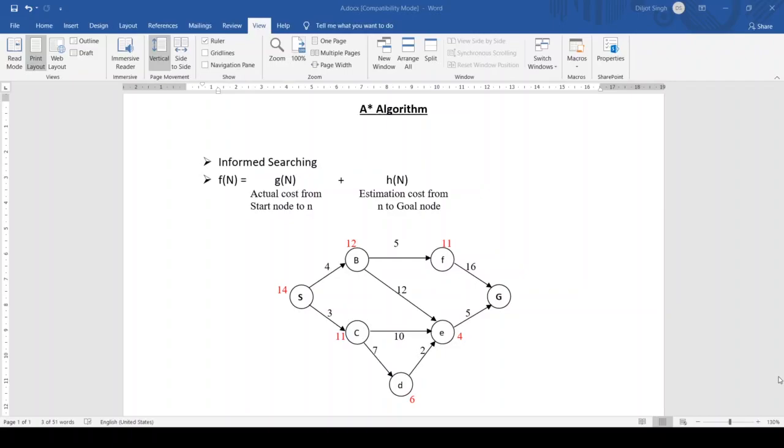So the main funda of A-star algorithm lies in f(n) = g(n) + h(n). All the A-star algorithm revolves around this equation only, where f(n) we have to find, right? g(n) is the actual cost from the start node to n, and h(n) is the estimation cost from n to the goal node. If we are clear with this equation, we are almost done with A-star algorithm.